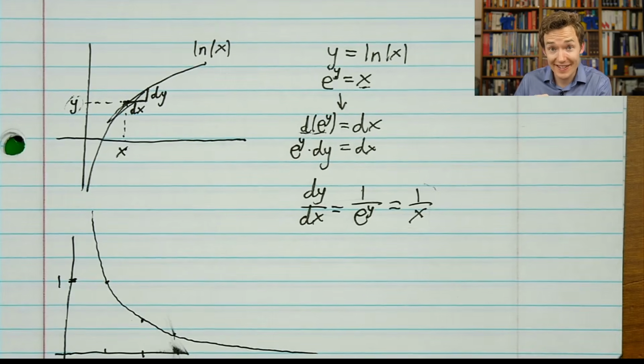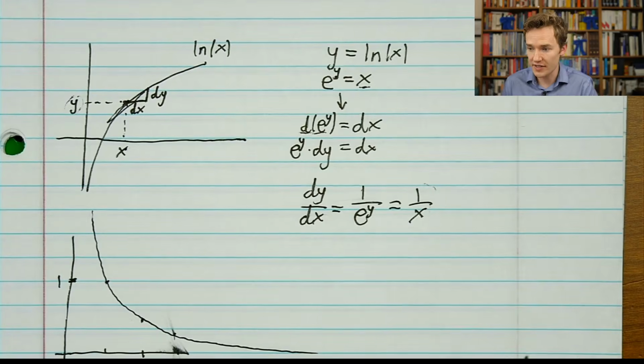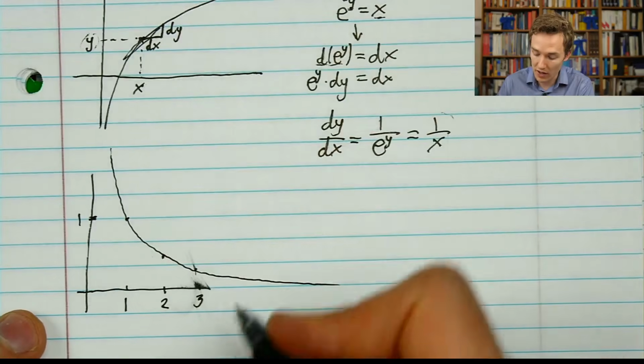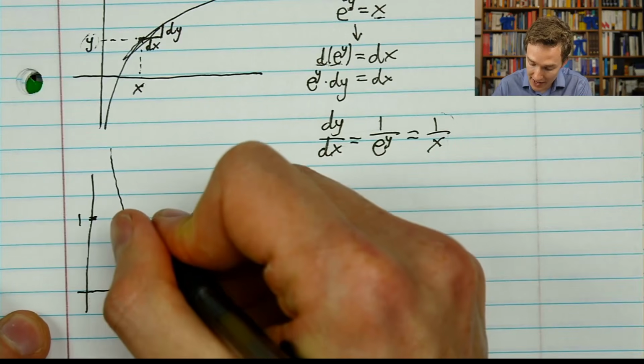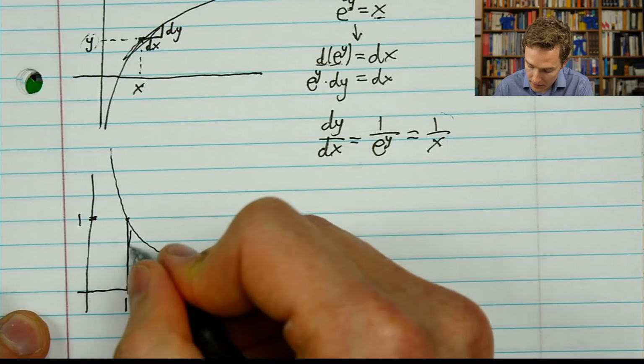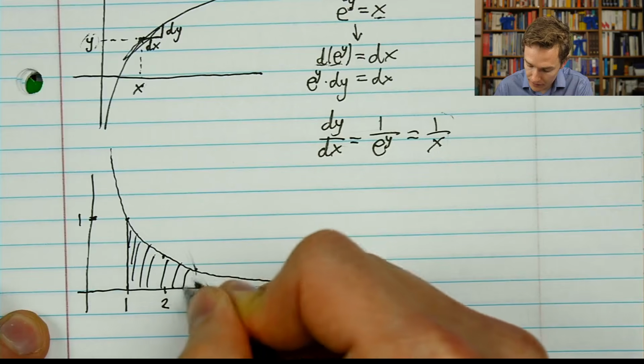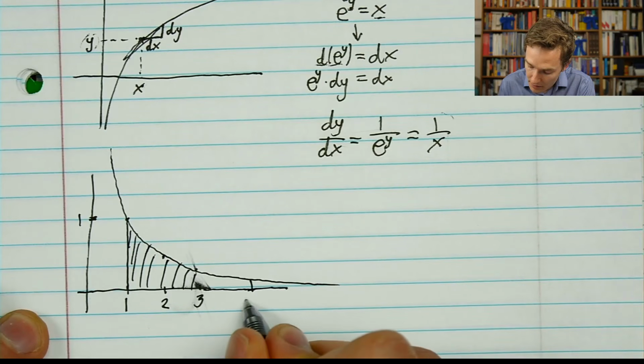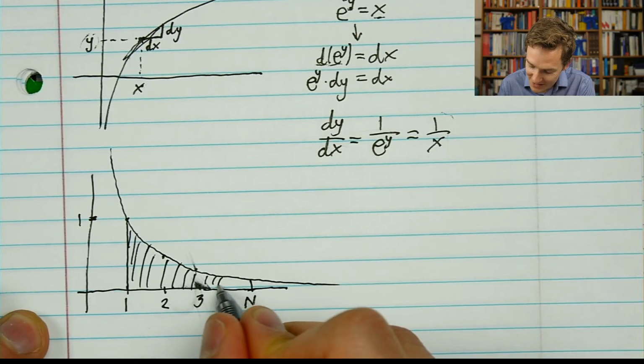Now, the relevance that this is going to have to us will involve the inverse operation to differentiation. So instead of talking about what is the slope of the natural log curve, what I might do is ask about the area under this particular curve. Let's say I take the area up to,